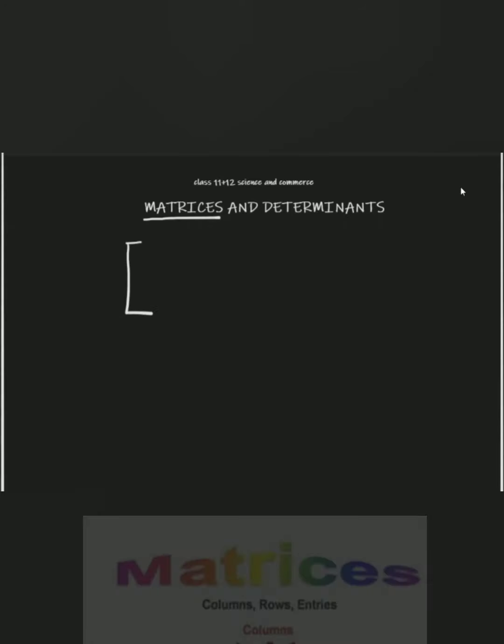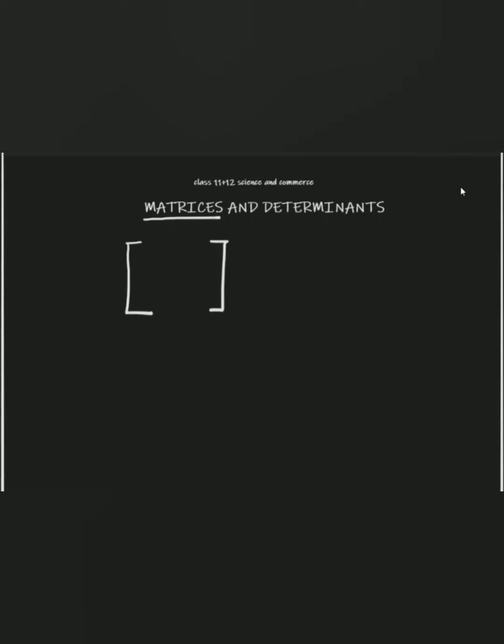So let's see what it is. This is a square bracket. I am going to write some numbers inside it: 1, 2, 3, 4, 5, 6, and 7, 8, 9. Okay, I have written some real numbers inside the square bracket. So we can see these are the three rows, and these are the three columns.